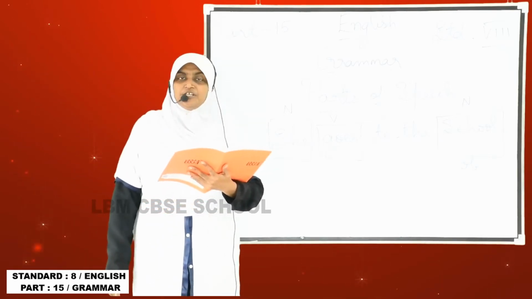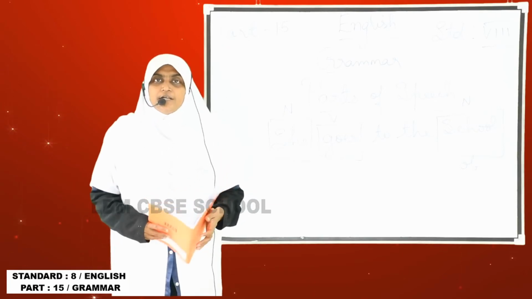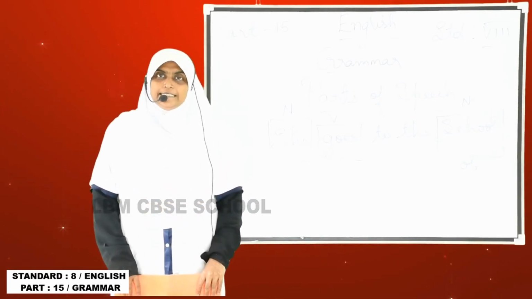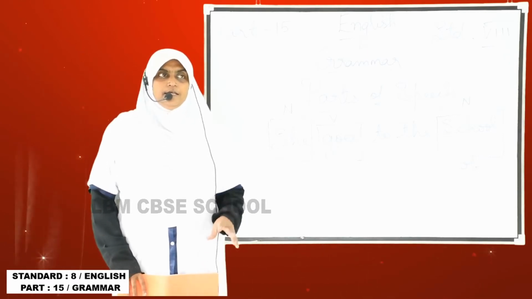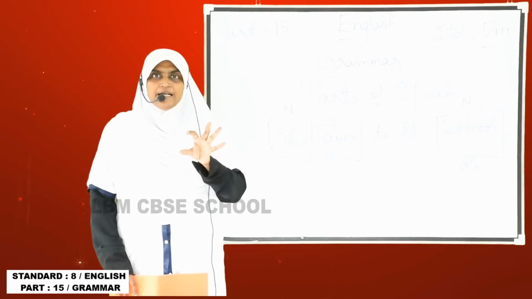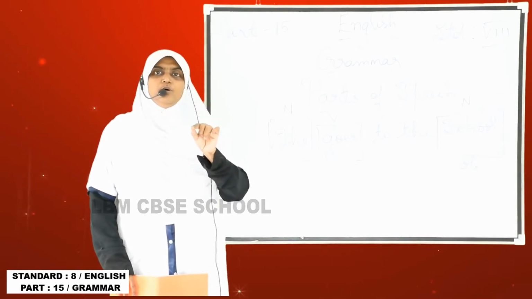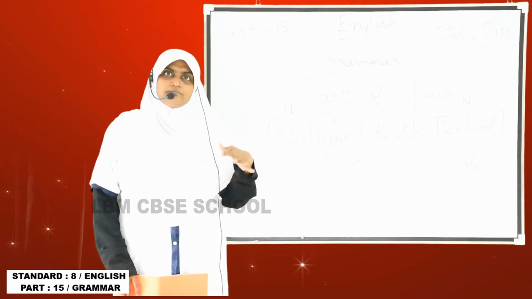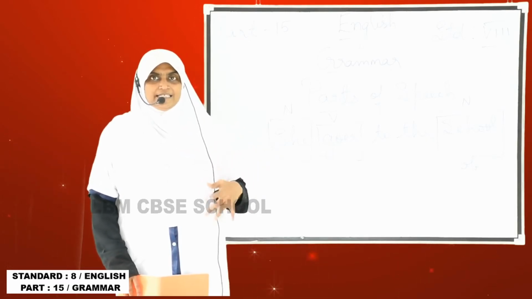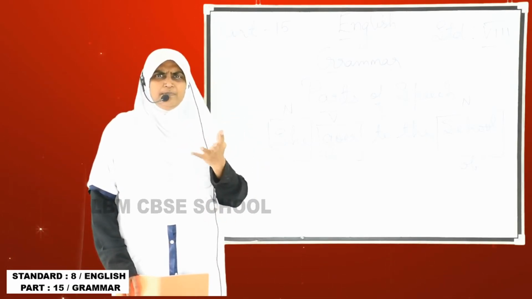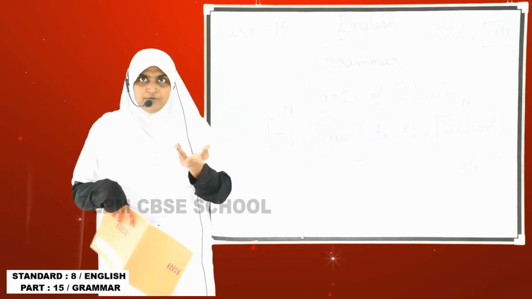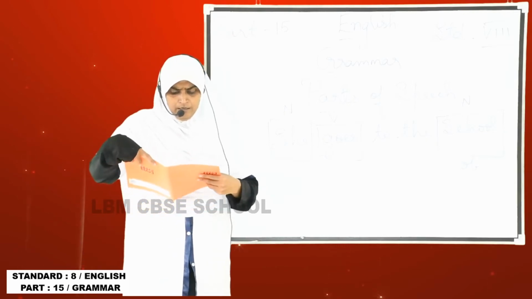And then conjunction. What do you mean by conjunction? Conjunction is a connecting word, connecting the sentence. For example, but. In a sentence you will have but, and in between you have and. So it's a connecting word. Usually it might be so, but, and, and we call it a conjunction.